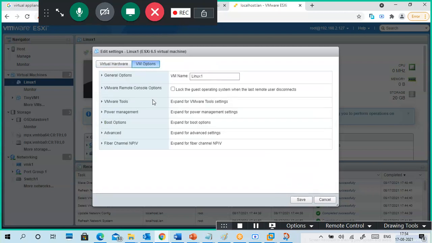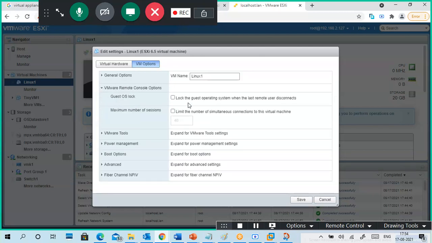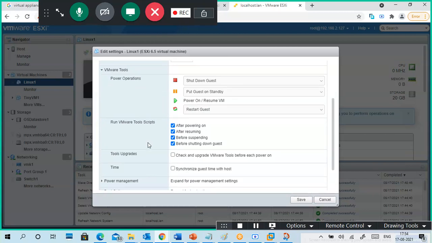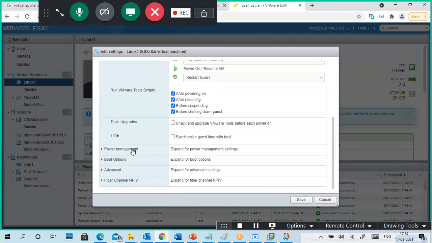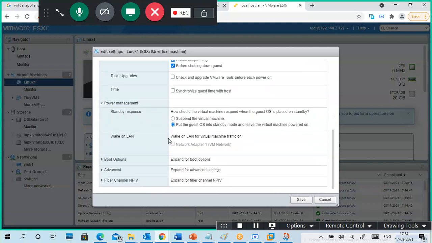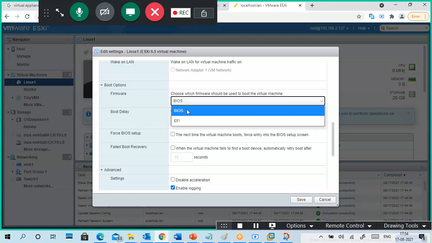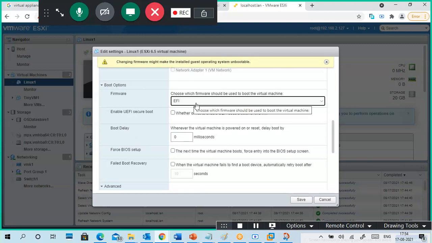Why is it not showing those options now? General options, VM name, guest operating system, maximum number of sessions, VMware Tools. If you want to install it. Okay, then power management, wake on LAN, suspend the virtual machine, boot options, BIOS firmware. It is there. You can change the boot option also, BIOS or UEFI, if you want.